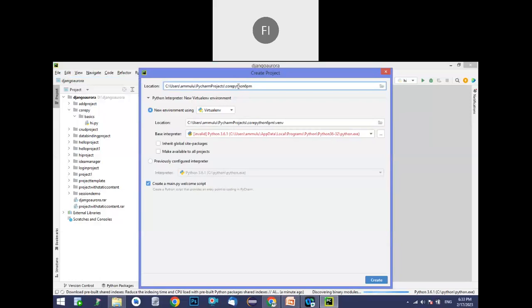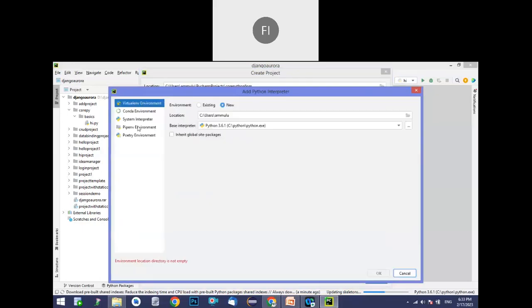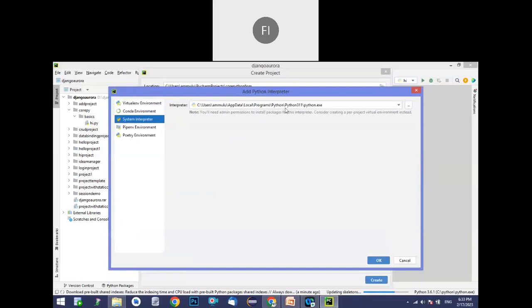It will also ask you the environment. Don't take a virtual environment; instead, take the previously configured interpreter. If you have not configured one so far, you will have an option called Add Interpreter. Click on this and it will show the Add Local Interpreter option. It shows multiple options in PyCharm, like Pipenv, Poetry, System, and Conda. In this, select the system interpreter. It might show the interpreter already available in your machine. Just click OK.